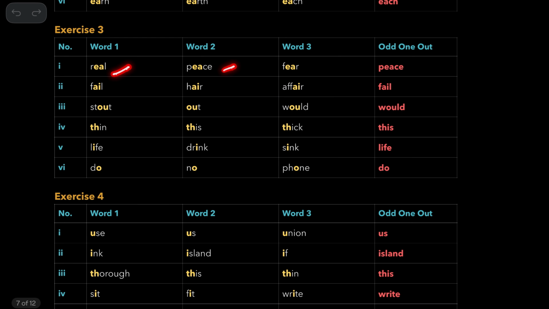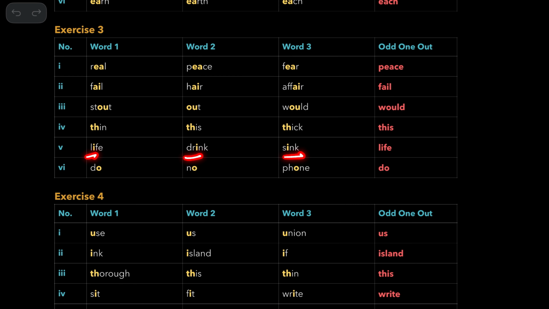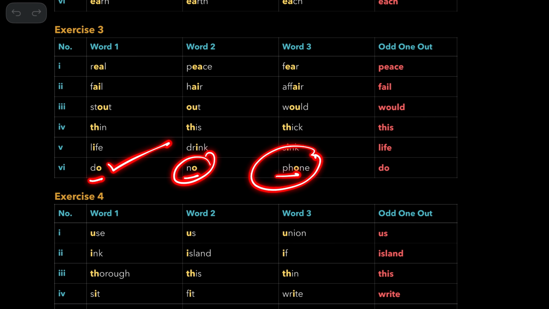Real, peace, fear. Real and fear are alike, so peace is your answer. Fail, hair, affair. Fail is the answer, a, because these two have the sound of air: hair, affair. Then stout, out, wood. Wood is your answer. Thin, this, thick. This is your answer. Now life, drink, sink. Life. Do, no, phone. No and phone are alike. Do is different.